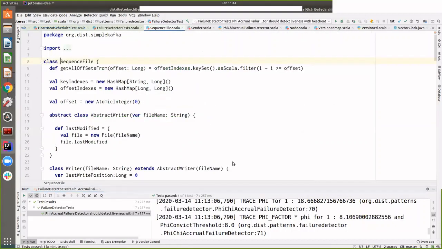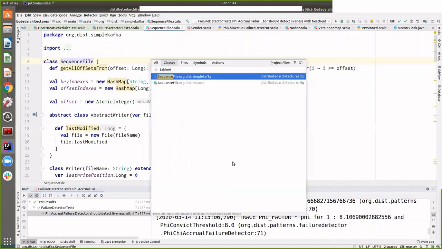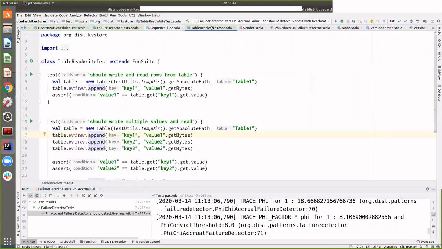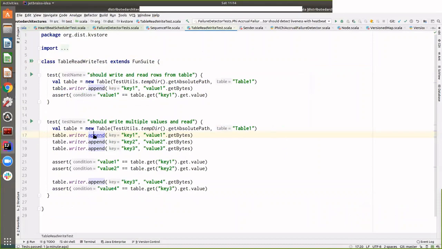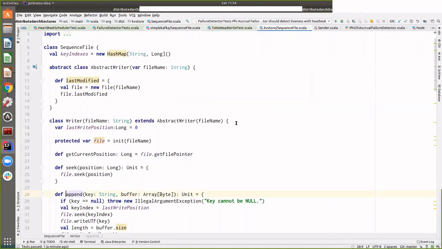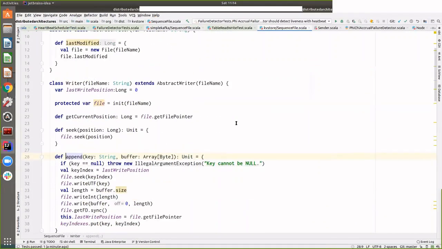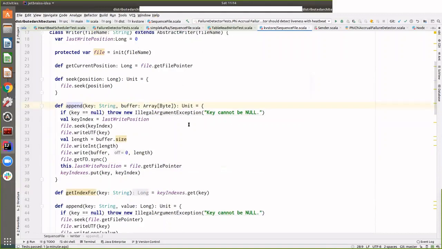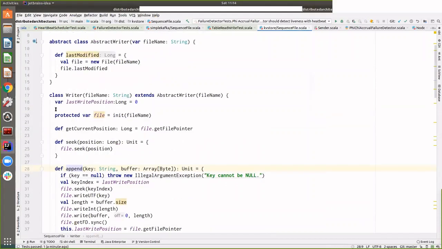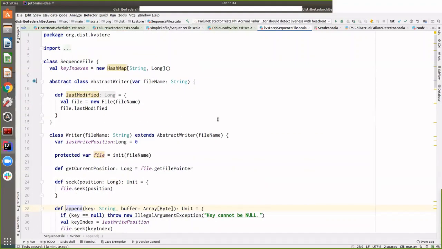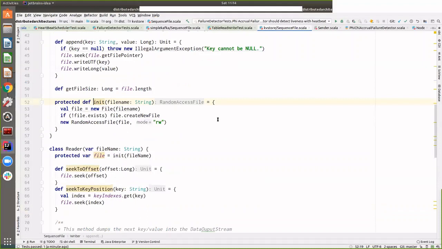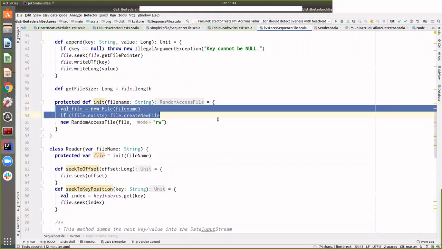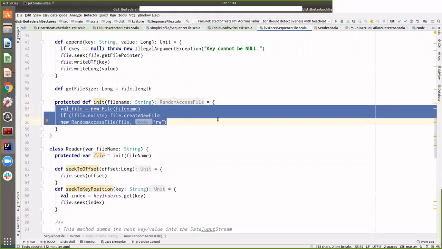So you see this table read write test. It's a very simple append on the file that the records go to. And this is not toy code. This is exactly the code that you will see in the Kafka or Cassandra code base.